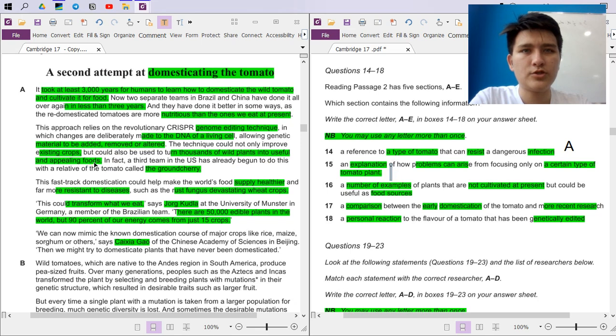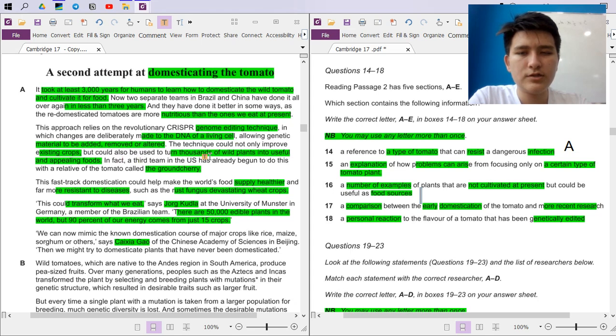I'm not like 100% sure. An explanation of how problems can arise from focusing only on a certain type of tomato plant. No, we haven't talked about anything negative yet. A number of examples of plants that are not cultivated at present but could be used as a food source. Are there any examples?